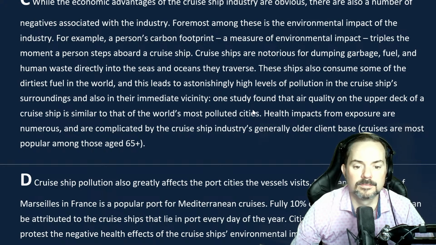One study found that air quality on the upper deck of a cruise ship is similar to that of the world's most polluted cities. Health impacts from exposure are numerous and are complicated by the cruise ship industry's client base. Cruise ships are most popular among those aged 65 plus.